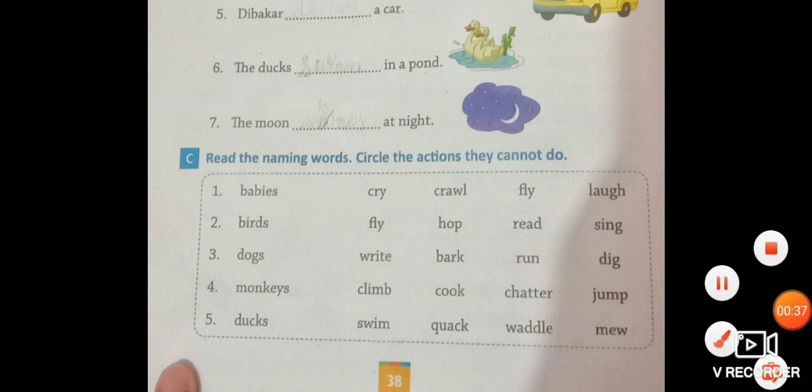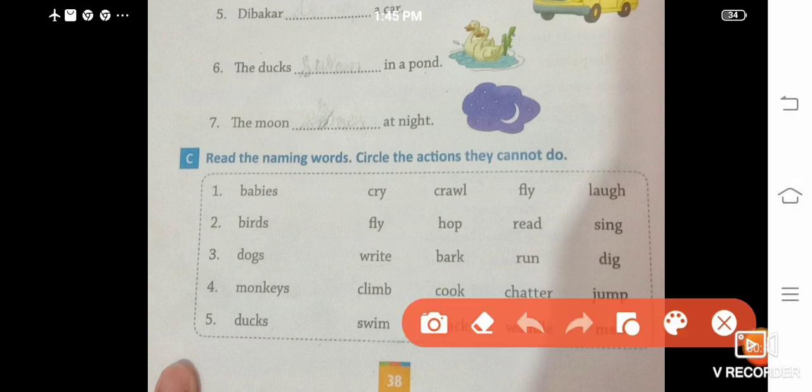Choose the action word that they cannot do. The babies cannot fly. So we can say fly here is the action that the babies cannot do. Okay, number 2, birds. Now read the words. Fly, hop, read, sing. Birds can fly, hop and sing, but birds cannot read. So here read is the action that the birds cannot do. So here read is the correct answer.